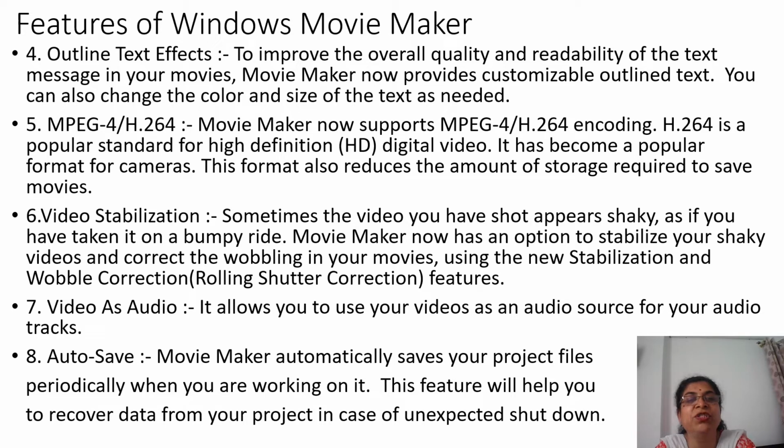This is advanced feature. Video stabilization. Sometimes the video you have shoot appears shaky, as if you have taken it on a bumpy ride. Movie Maker now has an option to stabilize your shaky videos and correct the wobbling in your movies using the new stabilization and wobble correction features. Video as audio. It allows you to use videos as an audio source for your audio tracks.